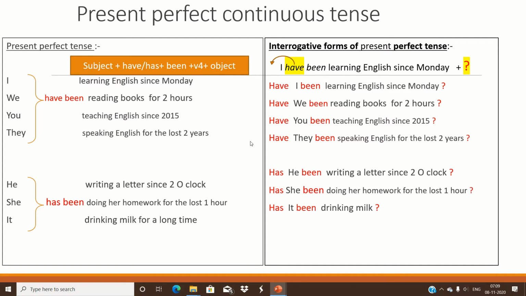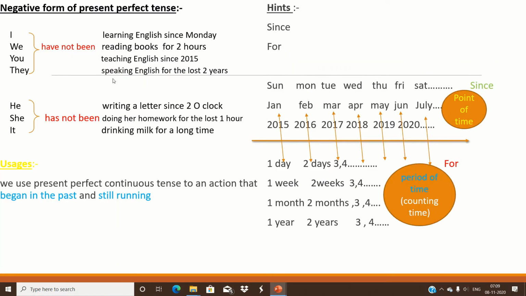Next is the negative form of present perfect continuous tense. The only thing is that we have to add not to has or have. So, I have not. Not is added to have, and not is added here to has. So, have not been, has not been. For I, we, you, they we use have not been.